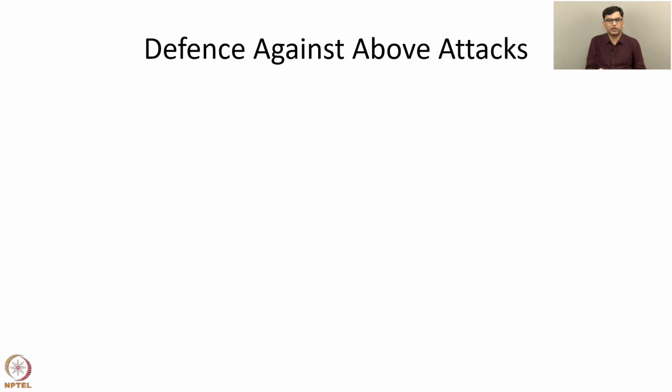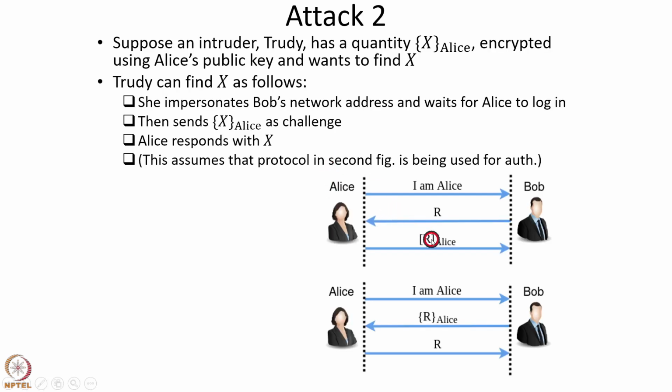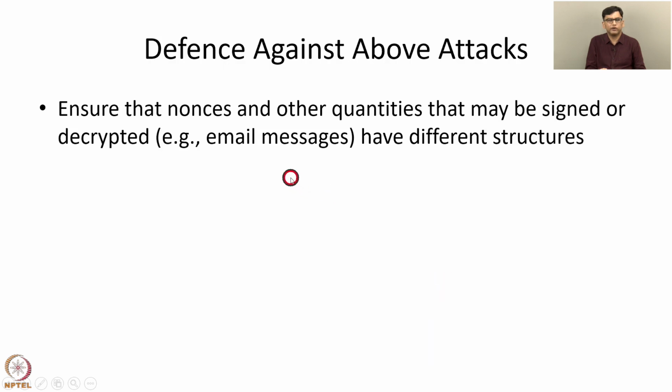So how can we defend against these attacks? These attacks were possible because an intruder either wanted a signature of Alice or wanted a quantity decrypted by Alice, and they used the authentication protocol for that purpose. Actually, this is a nonce. It is meant only for authentication, but someone was able to reuse this authentication protocol for fraudulently getting a signature or for decrypting some information. So we can defend against such attacks by ensuring that nonces and other quantities that may be signed or decrypted, for example email messages, have different structures.